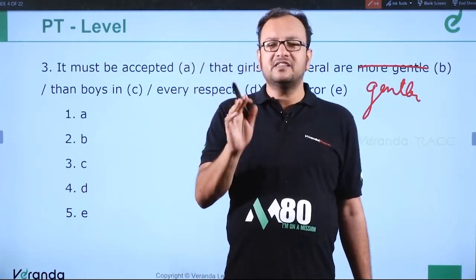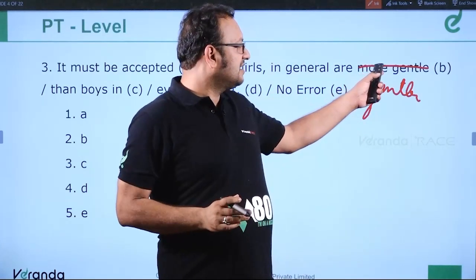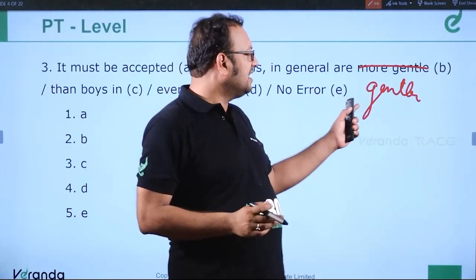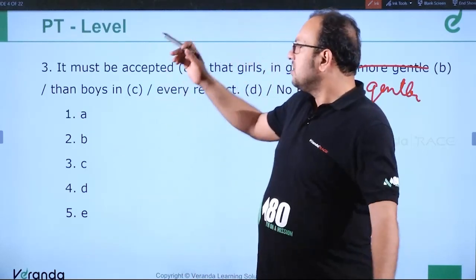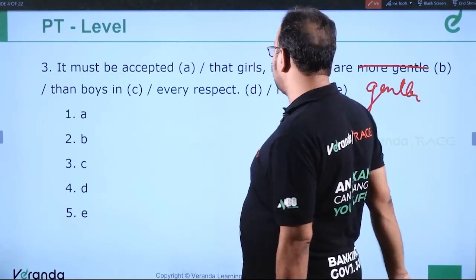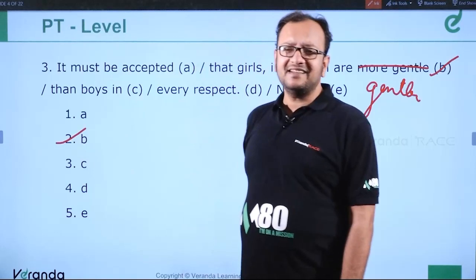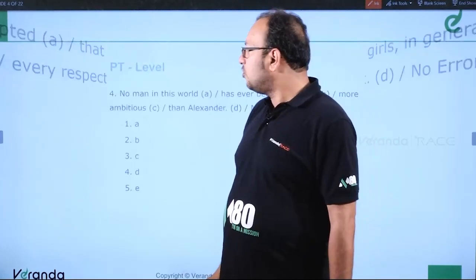So obviously, to remove this misconception from your mind, I used this sentence with more gentle. So it should be gentler. The answer is, it must be accepted that girls in general are gentler than boys in every aspect. Error was in part B. Clear? So B has an error. Moving ahead to question number 4.